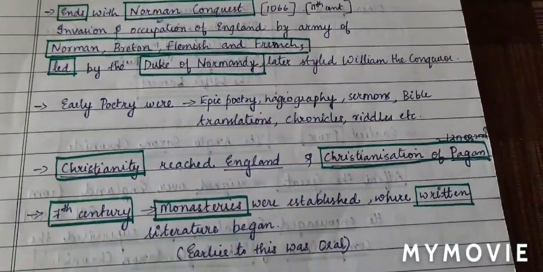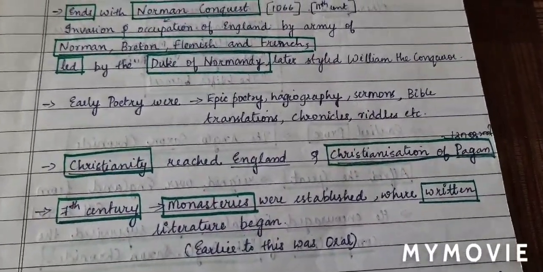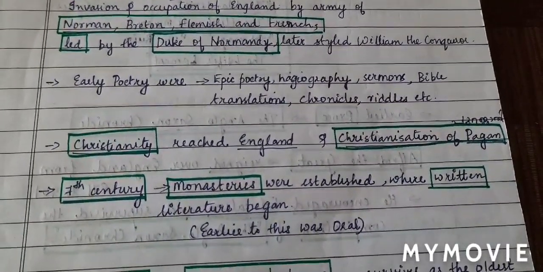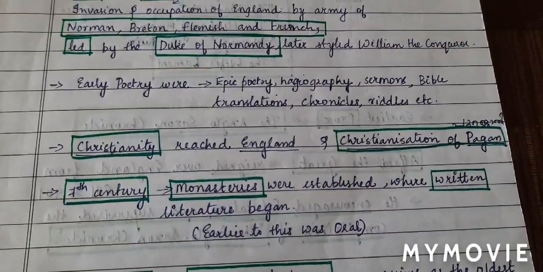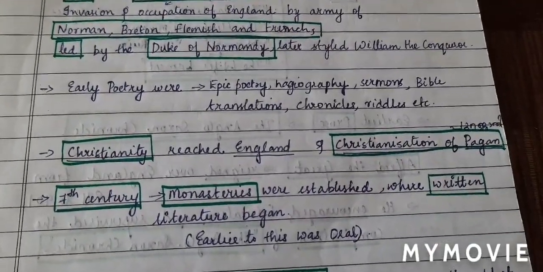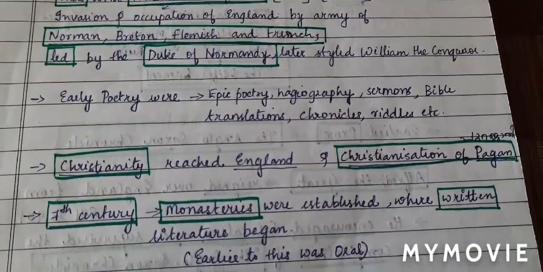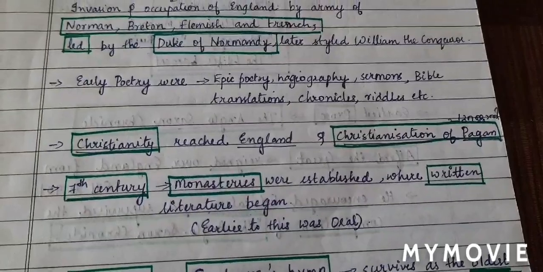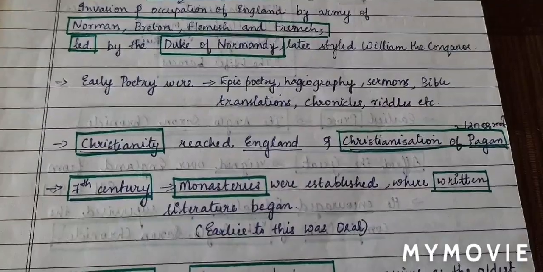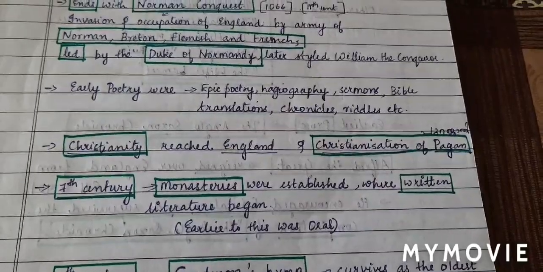So what were the poetries of early English period or Old English period? They wrote epic poetries, hagiographies, sermons, Bible translations, chronicles, riddles, etc. Next point is, Christianity reached England and Christianization of pagans happened. During that time, gradually Christianity came to England. So Christianity came to England in Anglo-Saxon period or Old English period, and Christianization of pagans happened.